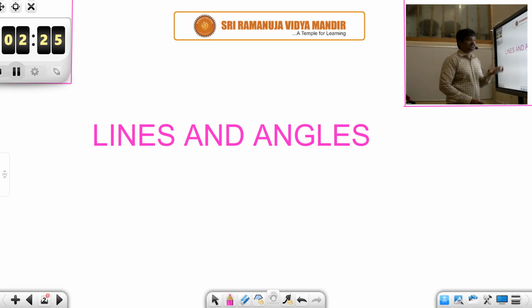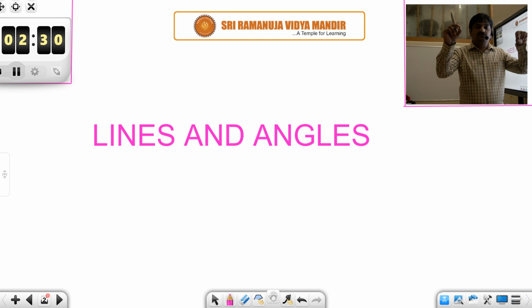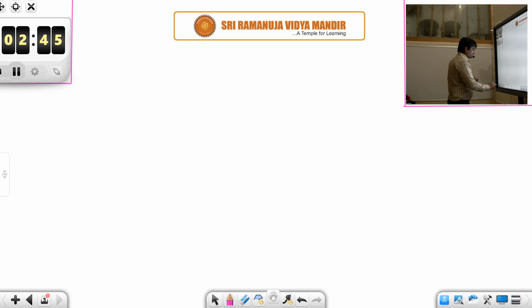As we have discussed about the basic thing about a line, we already know that if you are given two distinct points, there is a unique line that passes through these points. This is one of the postulates of Euclid, which we discussed in the previous chapter. So in today's chapter let's read what is mentioned.